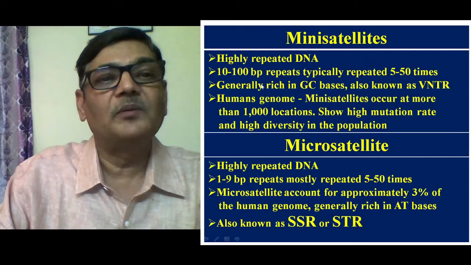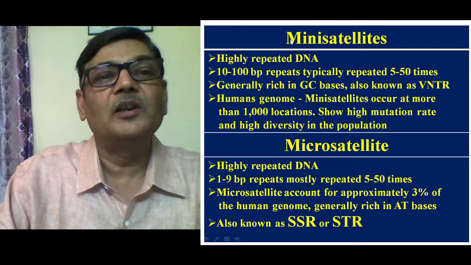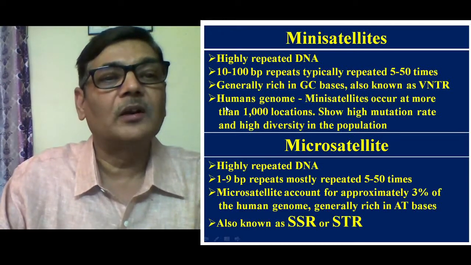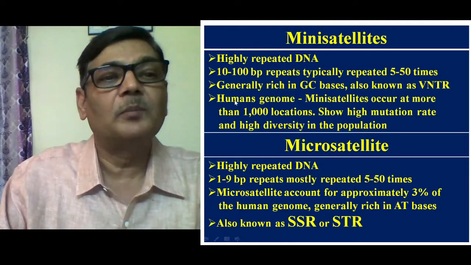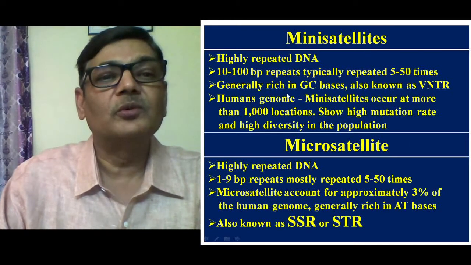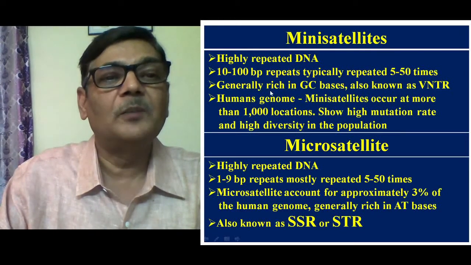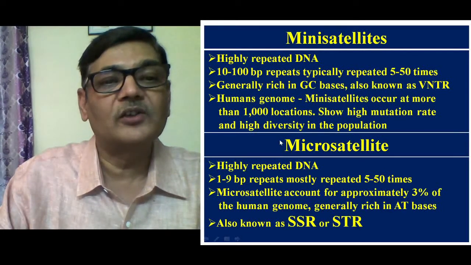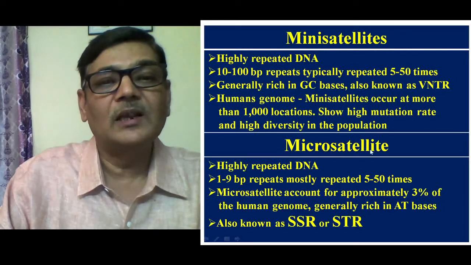So in DNA fingerprinting, we mainly use minisatellite portions for identification purposes, or just to find out the culprit present at a particular crime place. The microsatellites are also of use. They are used to analyze individual characteristics and the characteristics of populations.